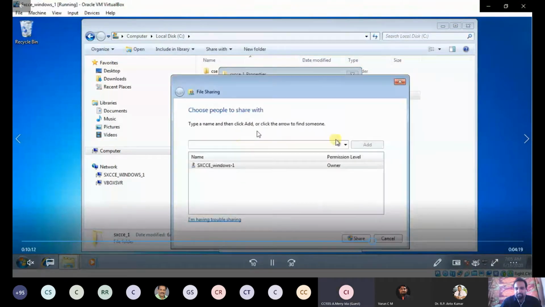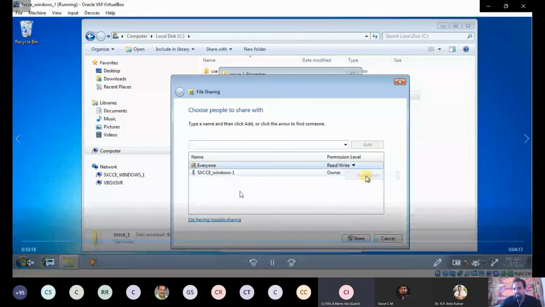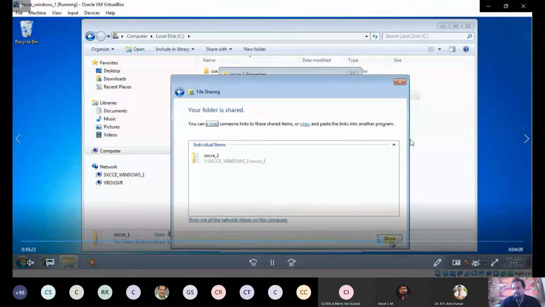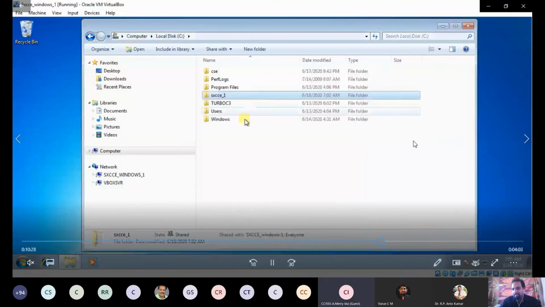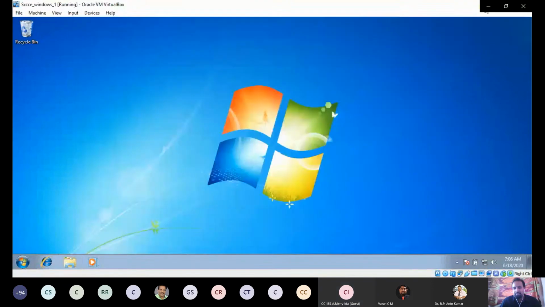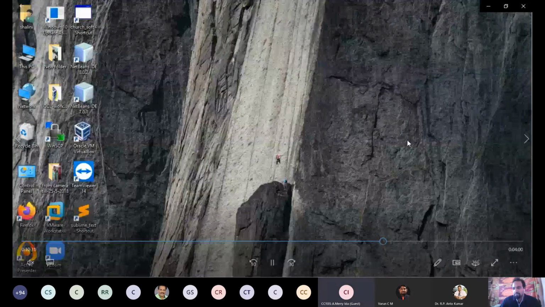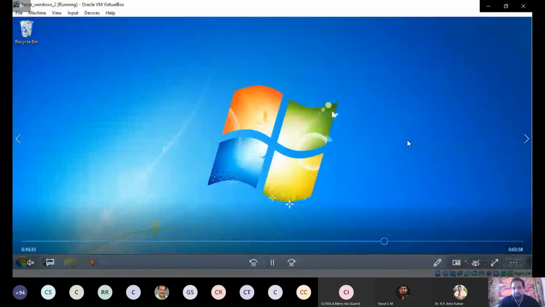Then you choose the option everyone, and you click add. One more thing you have to do is provide the read and write option, so that the particular user can read the file as well as write the file. Now the same process you have to repeat for guest OS 2.